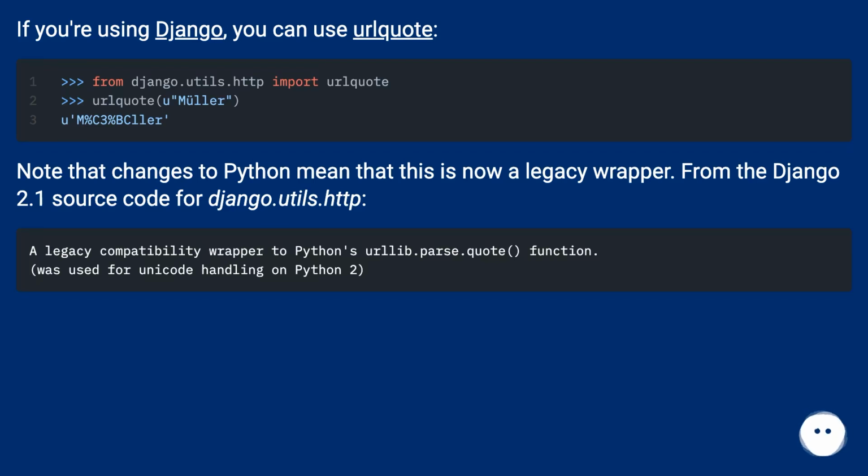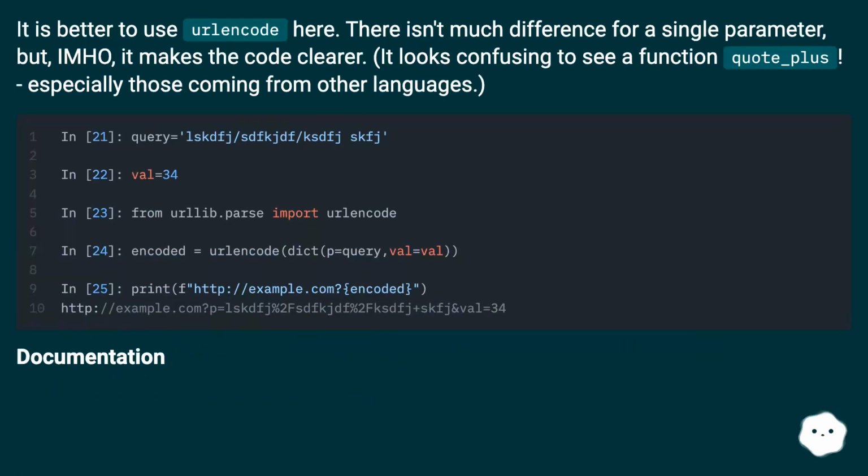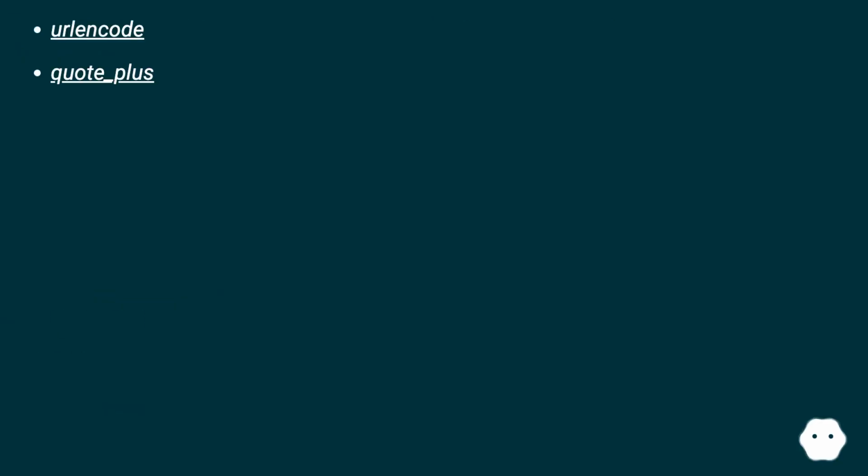From the Django 2.1 source code for django.utils.http. It is better to use urlencode here. There isn't much difference for a single parameter, but it makes the code clearer. It looks confusing to see a function quote_plus, especially for those coming from other languages. Documentation: urlencode, quote_plus.